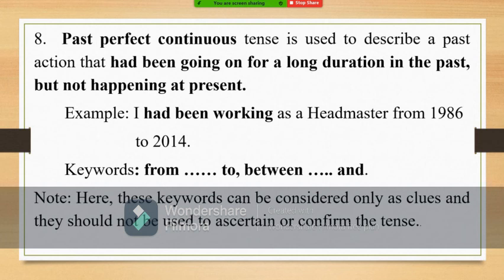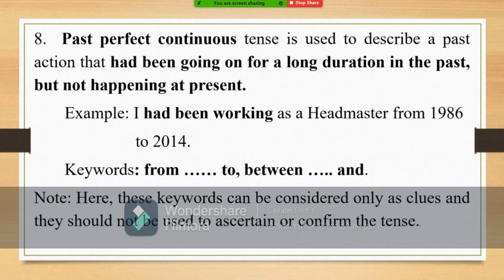Now let us see the example. I had been working as a headmaster from 1986 to 2014. 1986 to 2014 is the past duration. It is not happening now, but it is a long duration. In that duration, I had been doing some job. An action was going on. For that action, we have to use past perfect continuous tense.